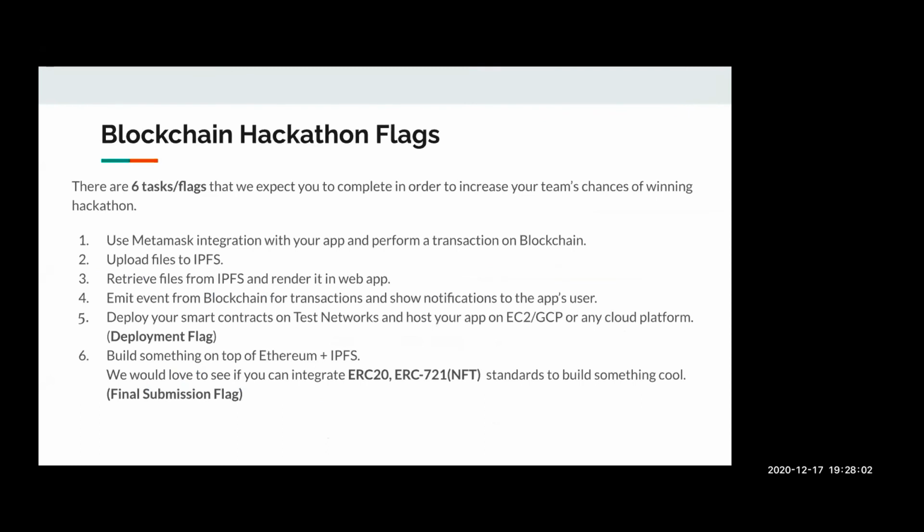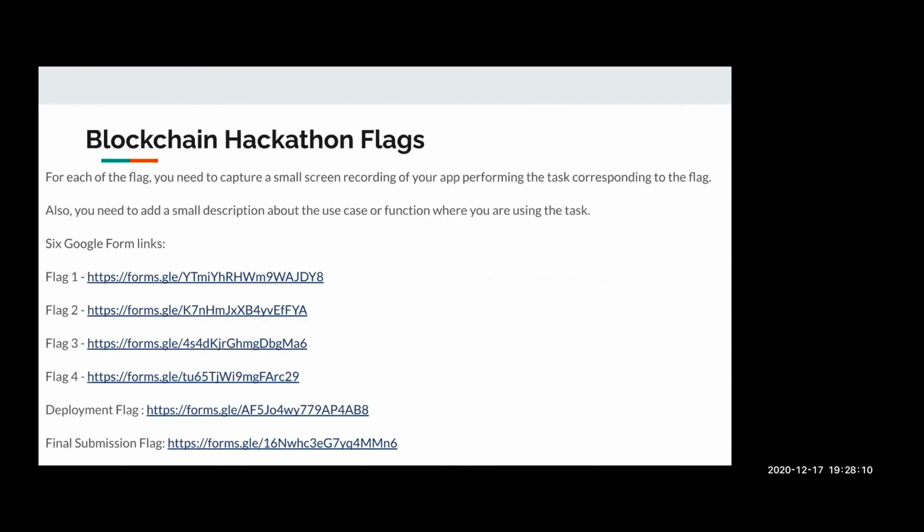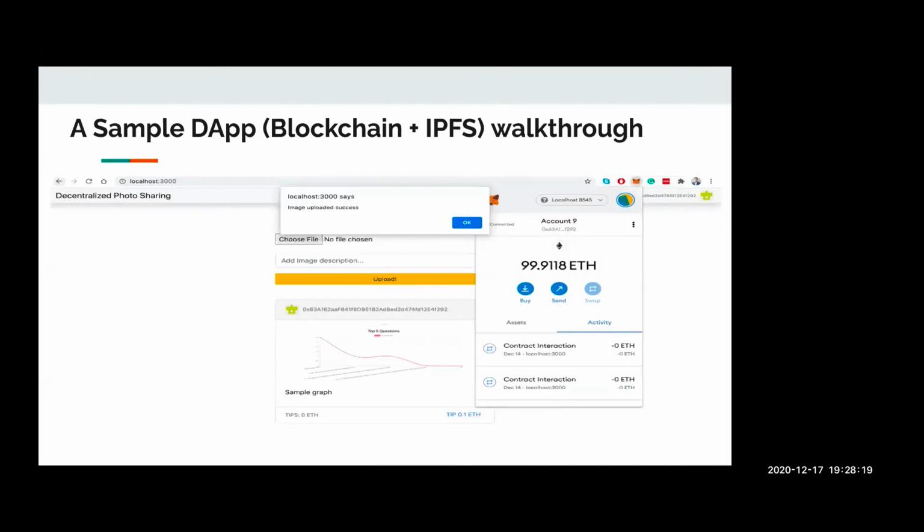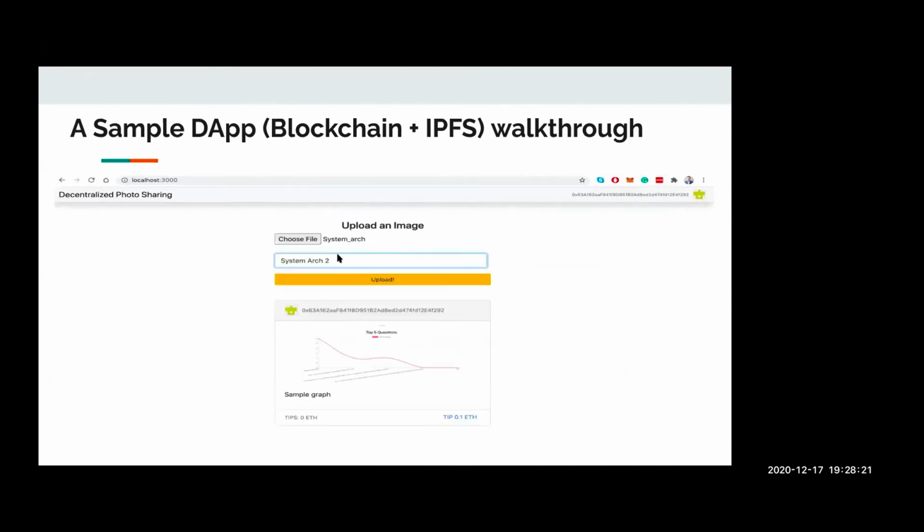The third one is about retrieving files from the IPFS and rendering its view on the web app. So it would be about reading the cryptographic hash from the smart contract and then making a call to IPFS to render the image. In this decentralized photo sharing application, once the homepage is loaded, all the images are being fetched from the IPFS.